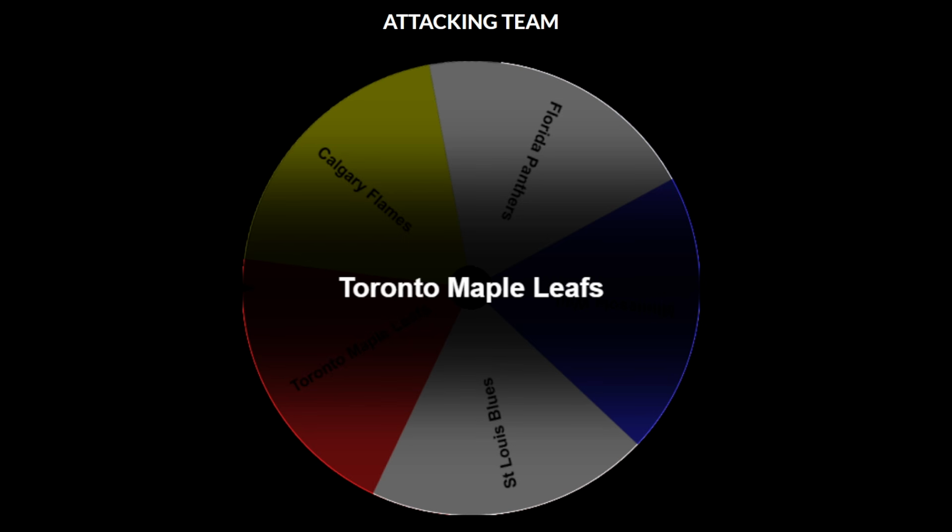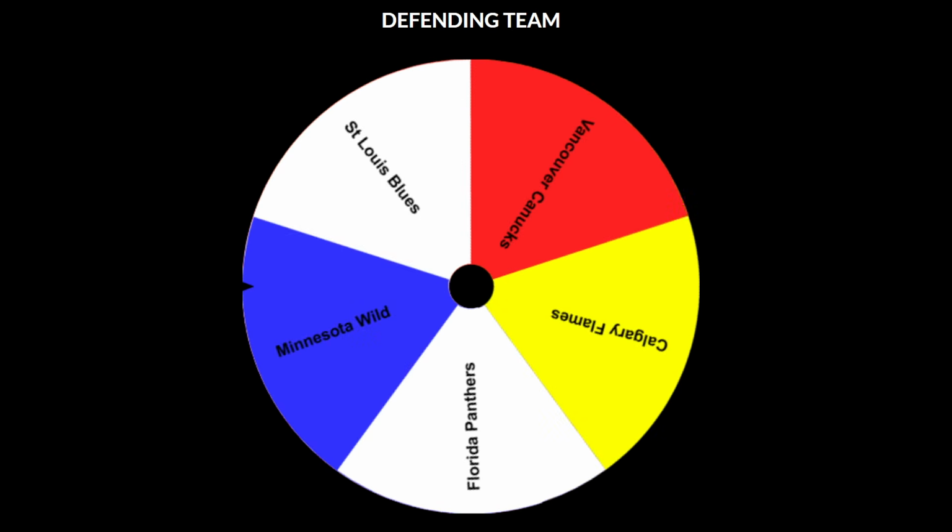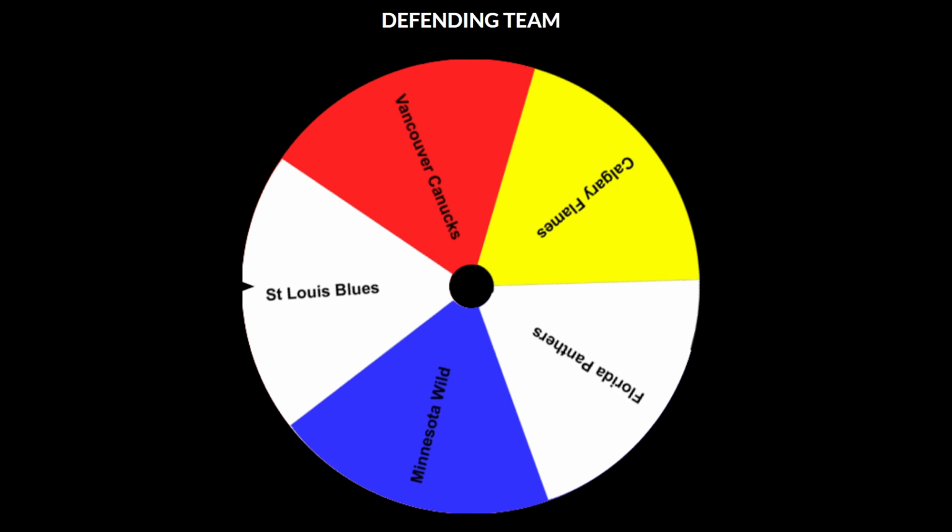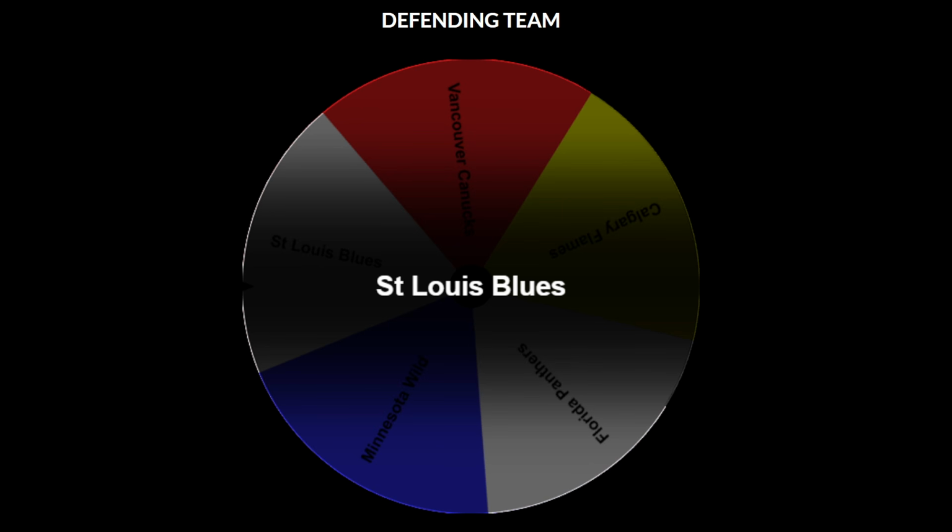The Toronto Maple Leafs. I guess they're going to be eliminated. The real question is, which team is going to be eliminating the Toronto Maple Leafs? And it looks like it's going to be the St. Louis Blues. Now the St. Louis Blues, they're basically built of the middle third of the United States. The Ducks were the west third. The St. Louis Blues are going to be the middle third. And then the eastern third is going to be the Florida Panthers.